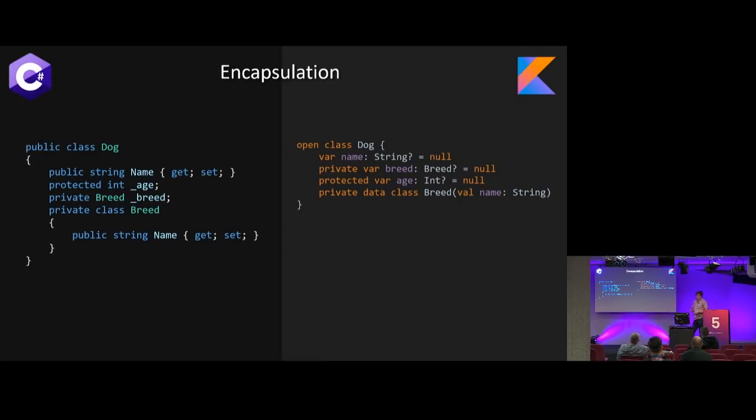Then we have our default public and final variable that can change, name, our private variable of breed, and our protected, which is similar to C#'s protected, but I believe it can actually be accessed within the entire same package, which is essentially a folder. And then we have private for those sort of subclasses as well.